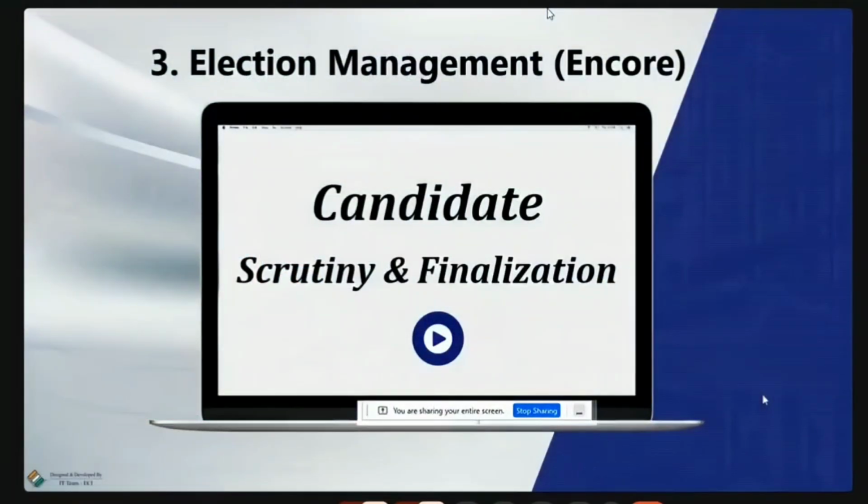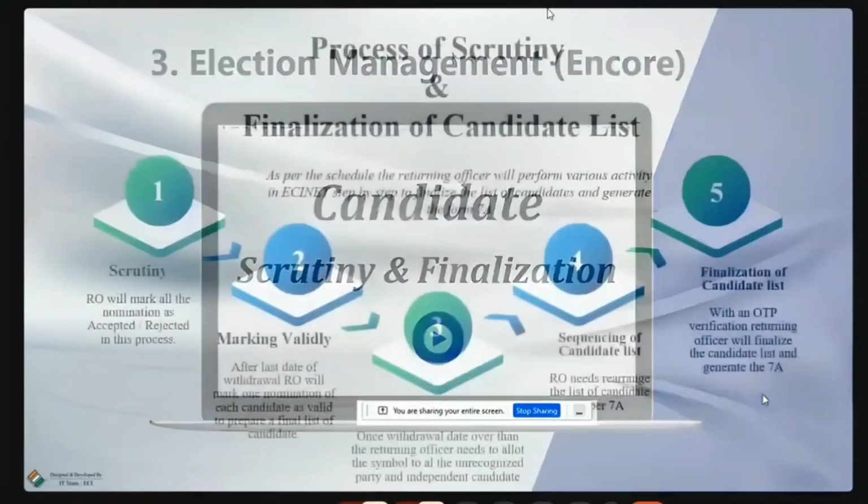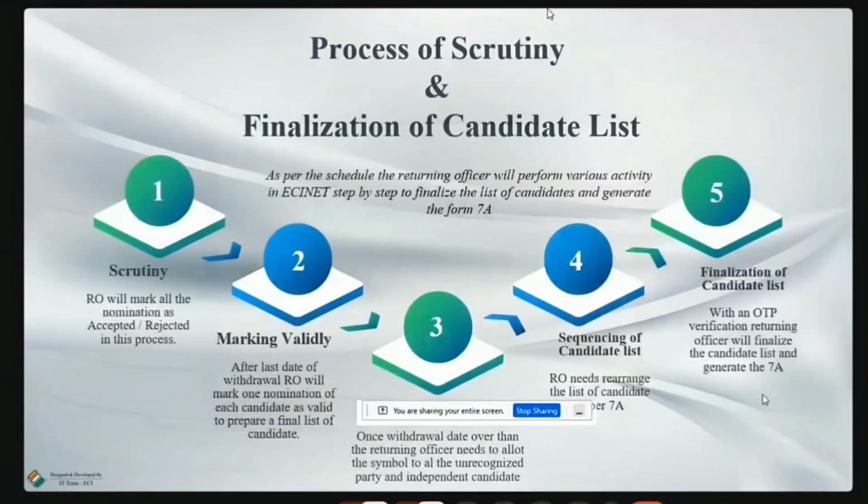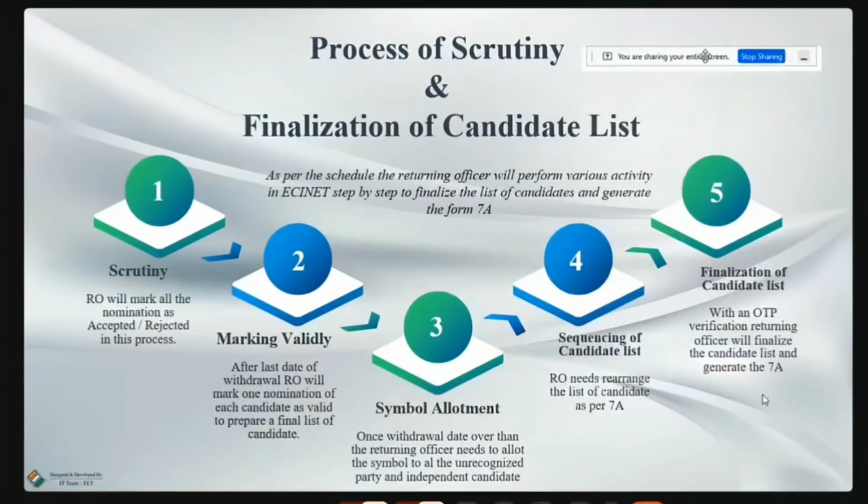Then scrutiny and finalization. Another activity that will be happening after the nomination will be, as I said earlier, scrutiny. This is the whole process you can see on the screen regarding the nomination, from the scrutiny till the preparation of 7A. In the scrutiny, the RO will mark all the nominations as either accepted or rejected. As I said earlier, RO will mark against each nomination whether it is accepted or rejected.